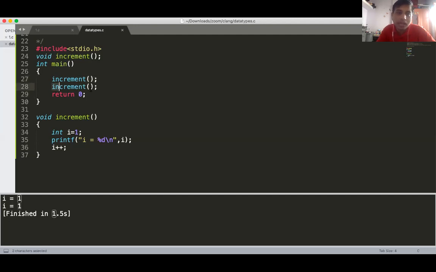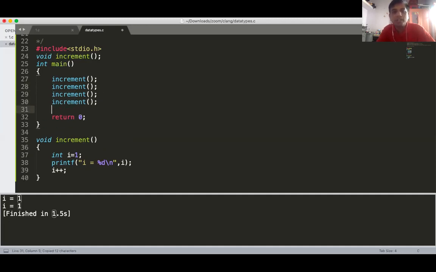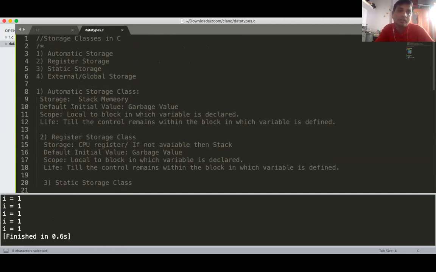Every time a new memory gets allocated, so you get the same output, I equal to 1, because every time this I gets created, since it is an automatic variable.